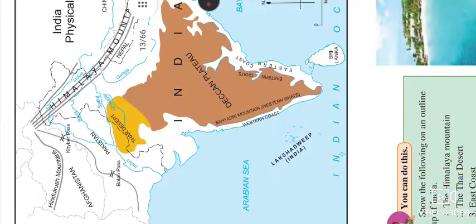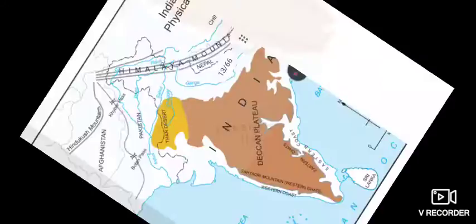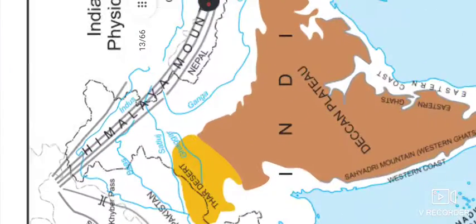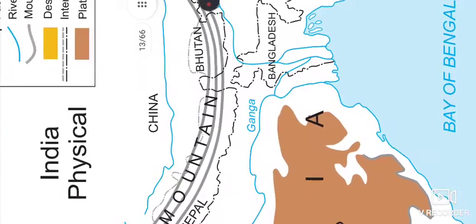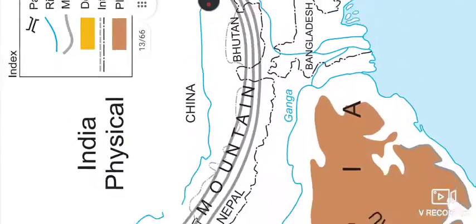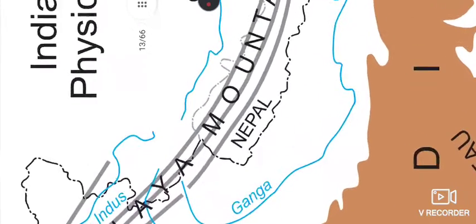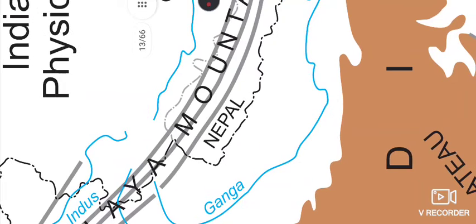Here we have a picture of the Himalayan mountain ranges up to Arunachal Pradesh. These have five types of ranges.